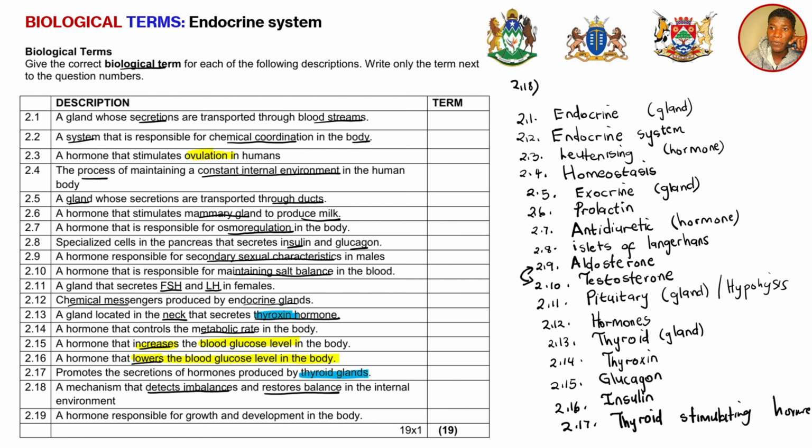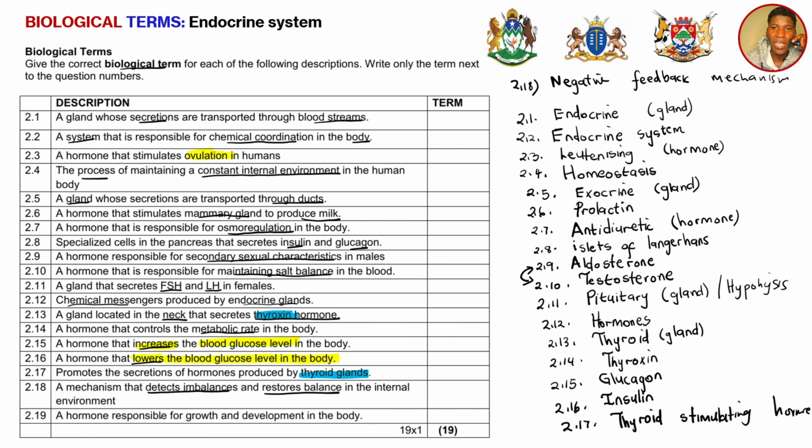So for example, if you eat a lot of chips on a hot day, you have got a lot of salt in the blood. The negative feedback mechanism will detect that your blood has a lot of salt, and then it will contact the adrenal gland, so that it releases aldosterone, which reduces the salt levels in the blood. So this mechanism that detects and fixes the problem is the negative feedback mechanism. Make sure that you don't confuse this with the process of homeostasis.